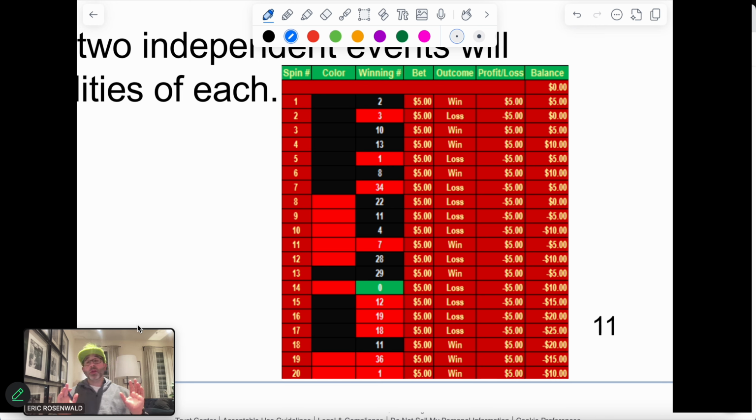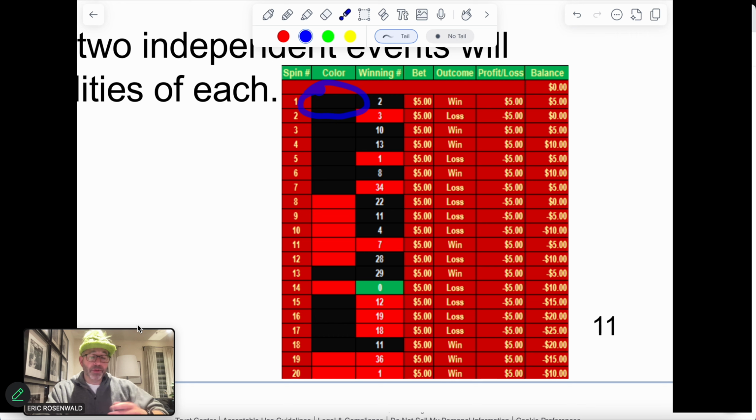And people love to do this because it's like a 50-50 chance, like flipping a coin, except for those green ones that are on there, those throw everything off as far as the stats go. But people are like, all right, I'm going to put money down on black. And if it comes up black, I'm going to start making some strategies, get superstitious, right? So here's what happens here.